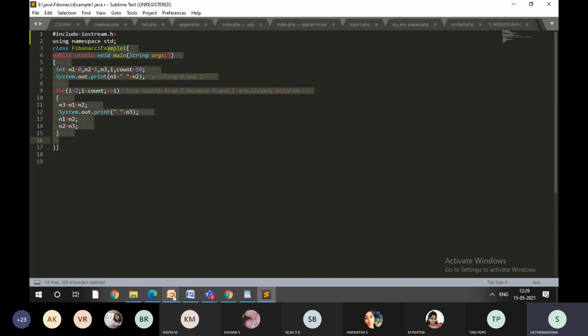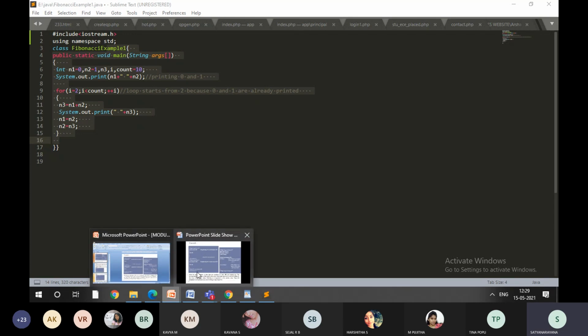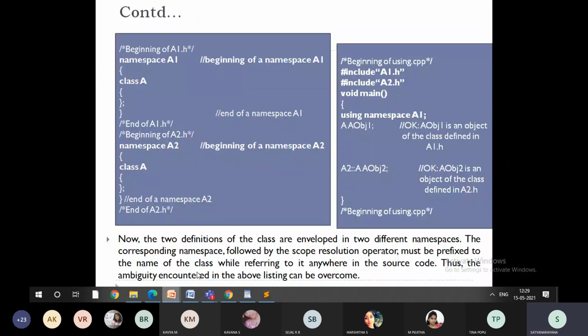But in my example, I'm going to create namespace A1. So when I'm using namespace A1, it is applicable to the entire code, so wherever I want, I can make use of it. Because there are two namespaces here, I'm using the scope resolution operator. If there is only one namespace, there is no need to use the scope resolution operator.